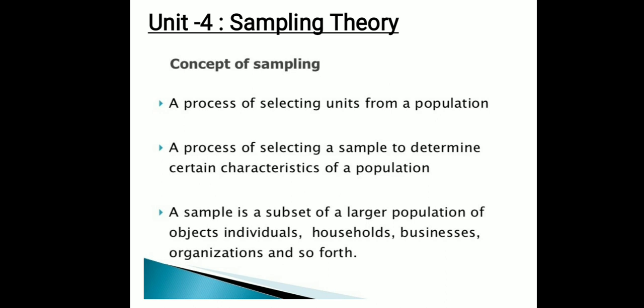And when you select some villages from different districts, that is, you select items, here households, from some districts, that is known as a sample. This is the main idea of sampling theory.